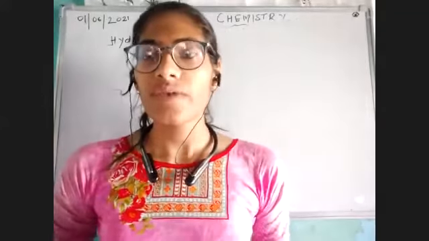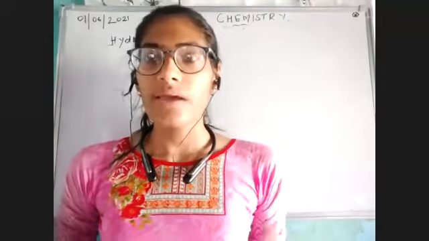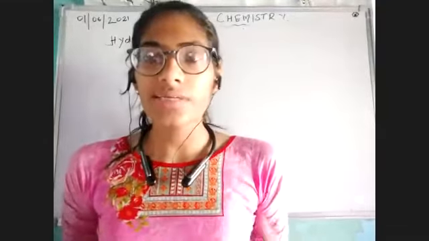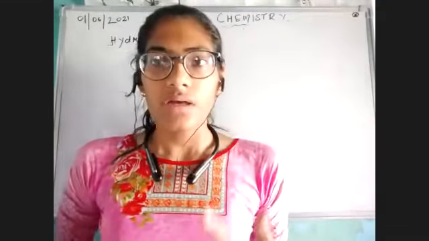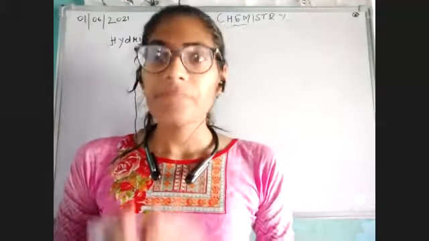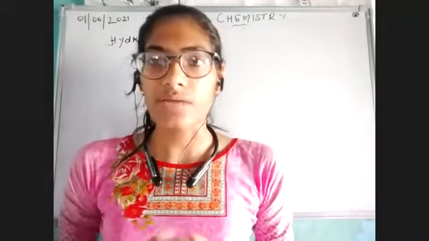See, class, we have been discussing our chapter number 9, that is hydrogen. I have told you many important things about hydrogen. We have studied that hydrogen is the smallest atom with the smallest atomic number as well as mass number. We have separated it from the whole periodic table, I would like to say.